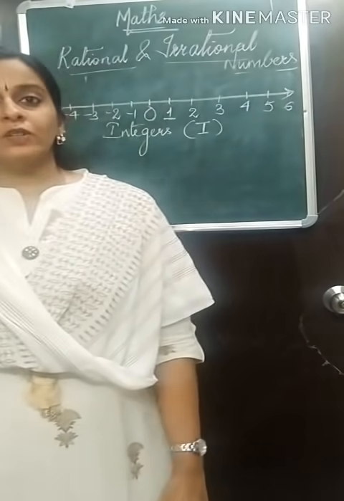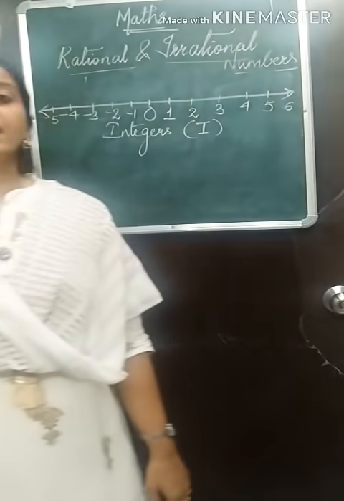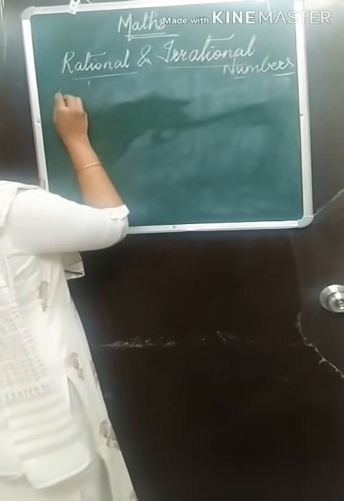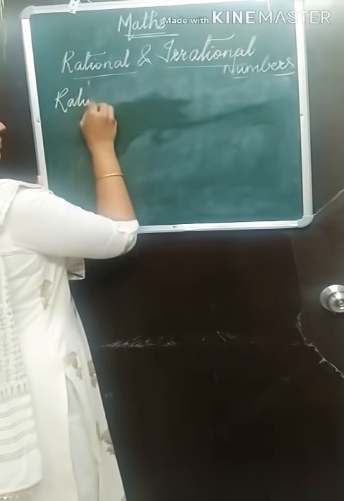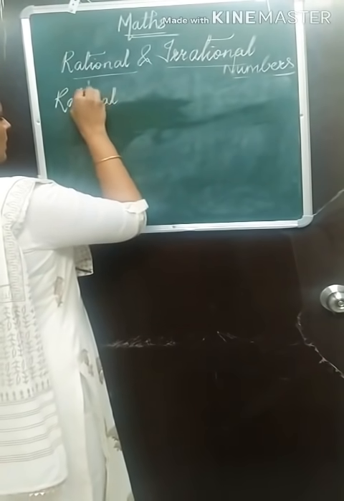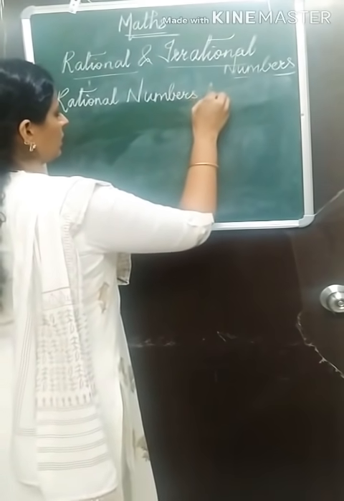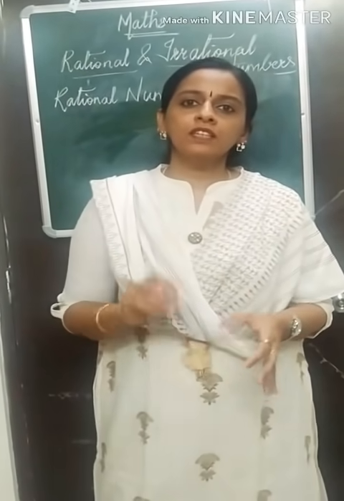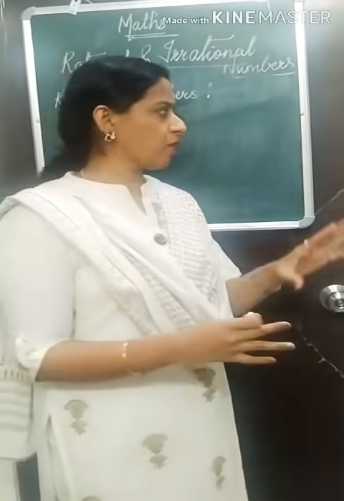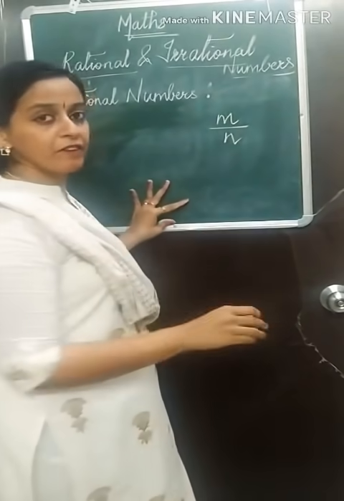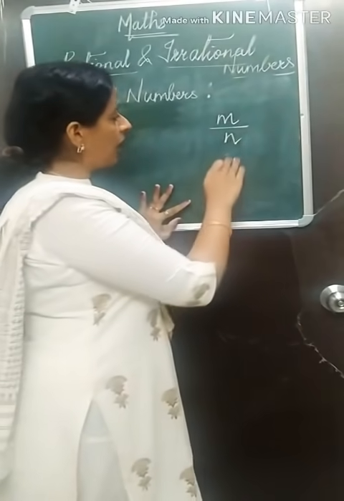Okay. So please write down this next type of numbers, rational numbers. Now rational numbers, wait and listen. Rational numbers can come in any form, like for example I will take it as m upon n. It means we will put some numbers in place of m and n.